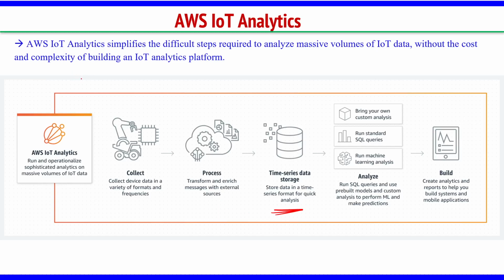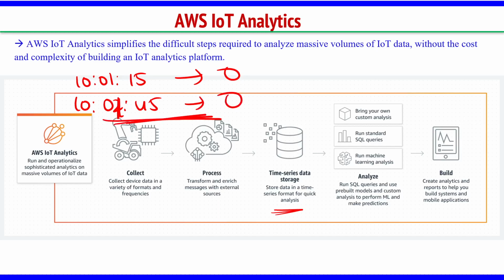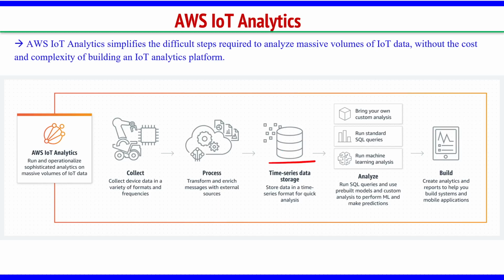See, an IoT device message comes along with a timestamp: at 10:01:15, one message came. Then again at 10:02, maybe 01:45, there came one more message. So this time-specific data, time series data, we are storing in the database. Then we will do the analysis. How do we do this? We run SQL queries and use pre-built models and custom analysis to perform ML and make predictions, right? Build your own custom analysis, run standard SQL queries, run machine learning analysis. Anything you want to do, you can do it. And then ultimately we build the model, meaning we create analytics and reports.